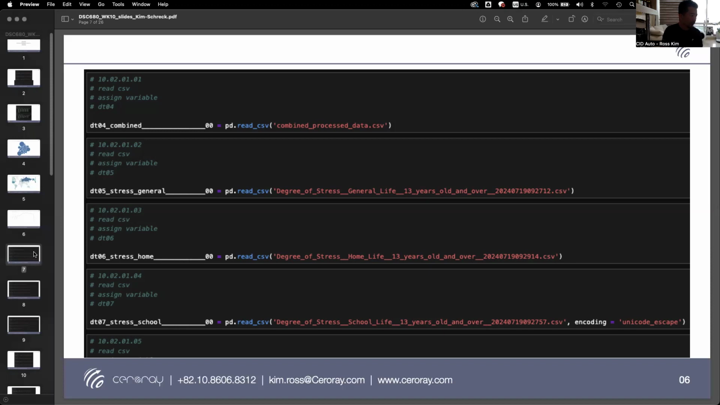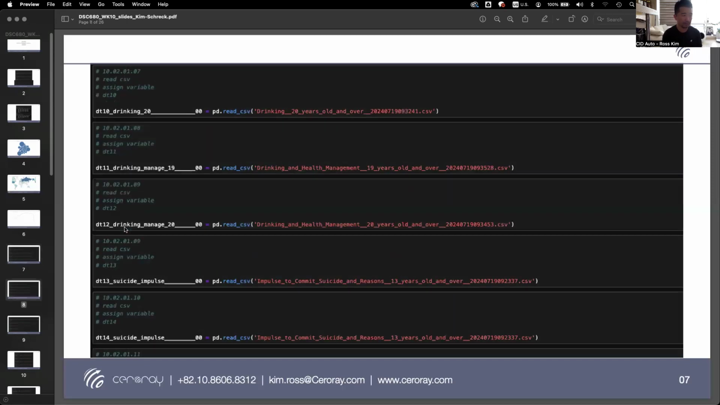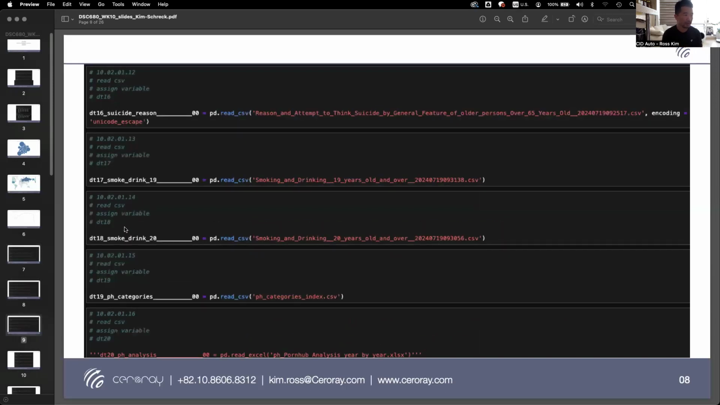So I'm going to show you just a list of the sort of data sets I use. The first one is combined process data. This is basically the overall suicide rate in the Republic of Korea, the ROK. I also have degrees of stress, for example, generally at home, at school, drinking habits from 4 different age ranges, the way that people manage their drinking habits as well, also impulses of committing suicide. And then I also have statistics on smoking and drinking in the ROK and reasons for attempting suicide.